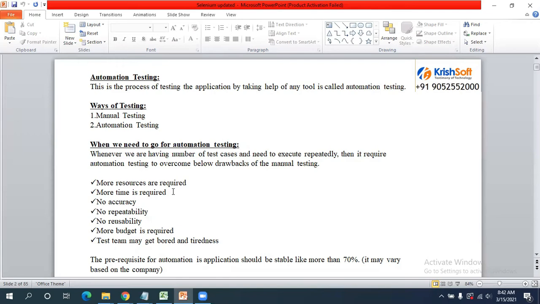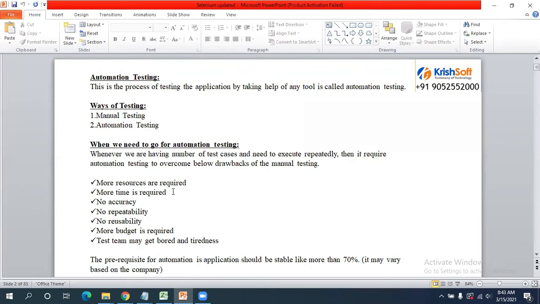What are these scripts in real time? As I told you, in sprint one we are going to automate whatever manual testing is completed. From sprint two onwards, sprint one functionalities also we are going to execute as part of regression testing. So automation testing is not a replacement for manual. It is just a continuation of manual testing, especially for the regression testing part.